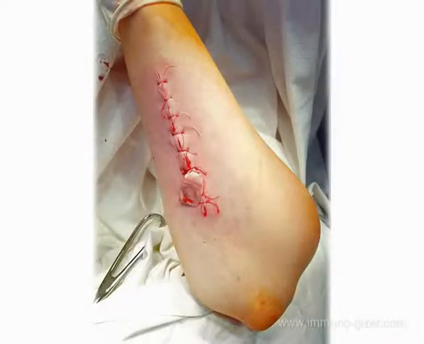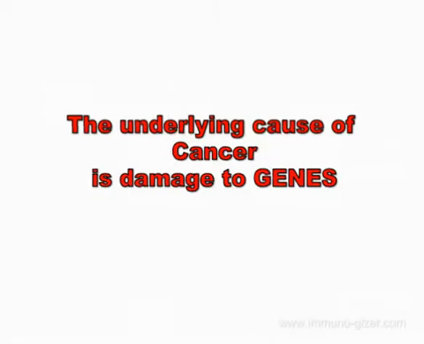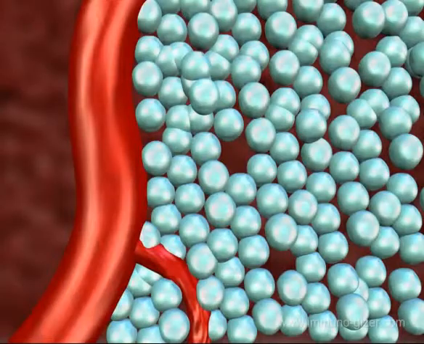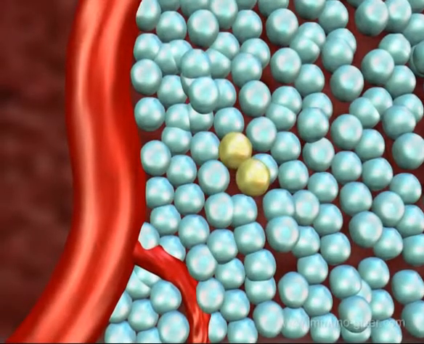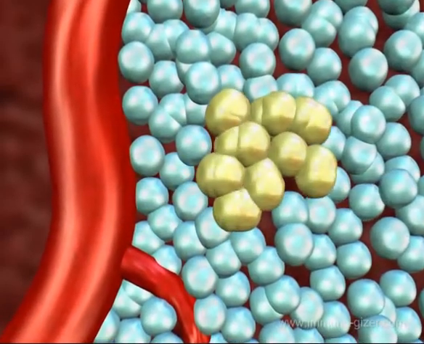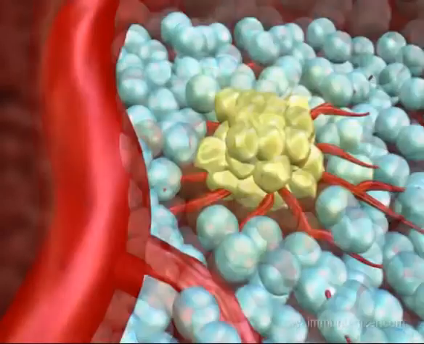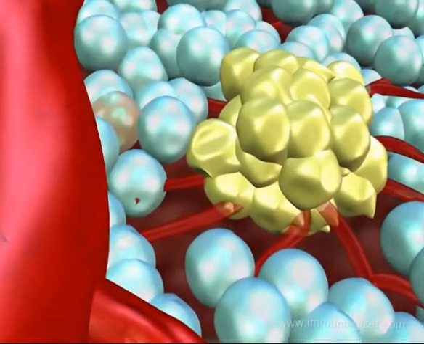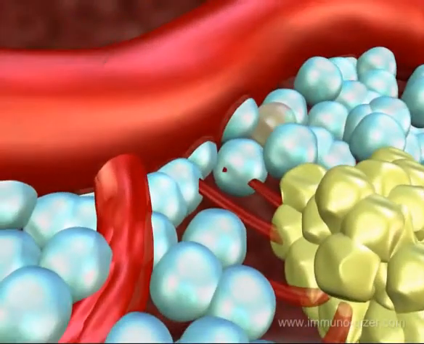This function is essential to your body's need to constantly repair its organs and replace worn or damaged parts. The underlying cause of cancer is damage to these genes. The genetic transformation or mutation produces such characteristics as increased growth tendencies and the ability to invade adjacent tissues, or metastasize to distant areas of the body.